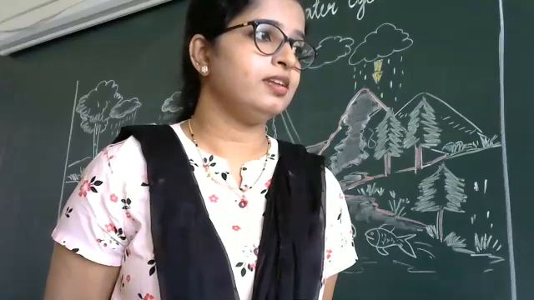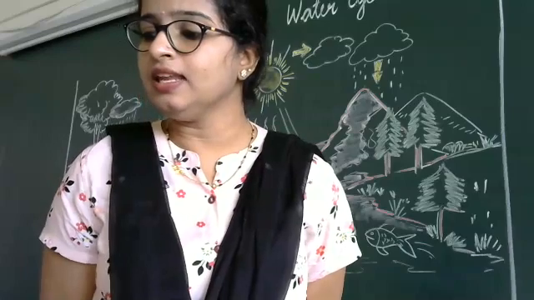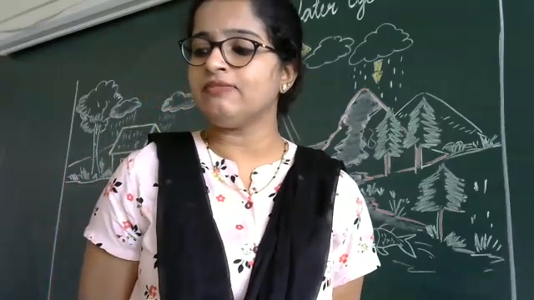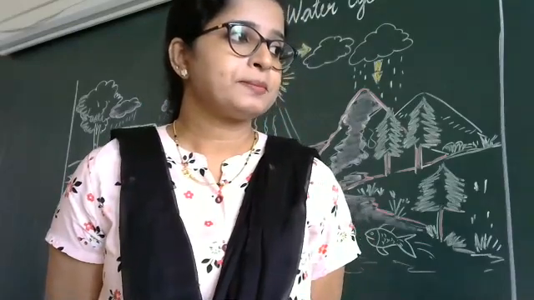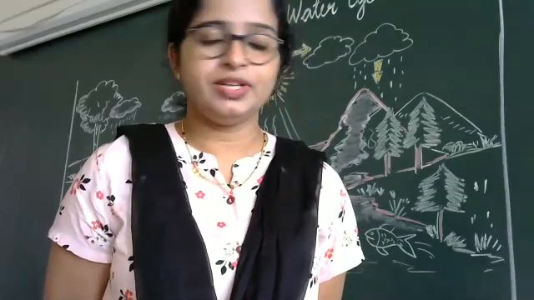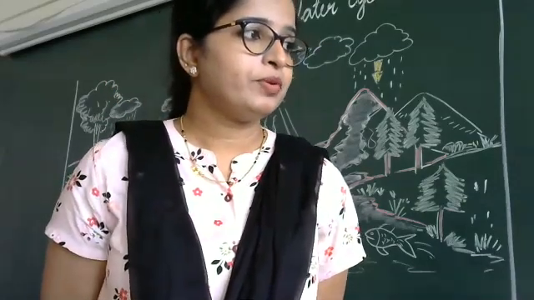Rain. Amay? Dash fills the areas on the ground such as river and lakes. Rain. Very good. Rain. Ojasvi?